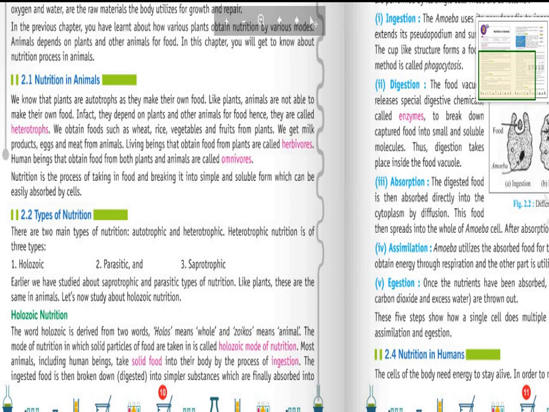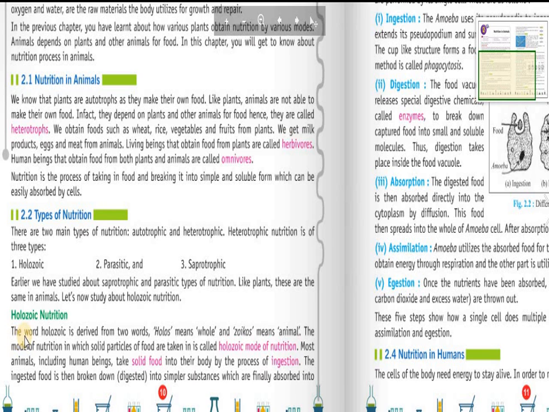And in the last video we have learned about nutrition in animals and types of nutrition: holozoic, parasitic and saprotrophic. Now we will continue from here. Holozoic nutrition, and try to learn what this is.